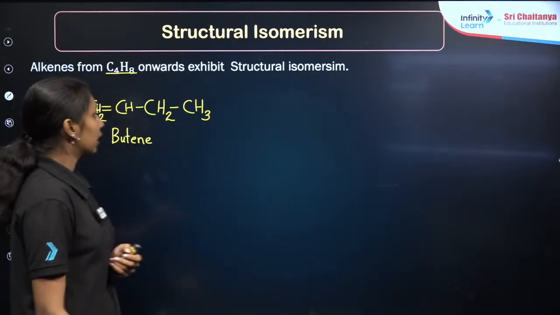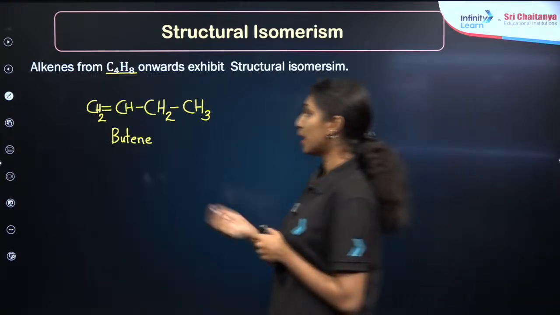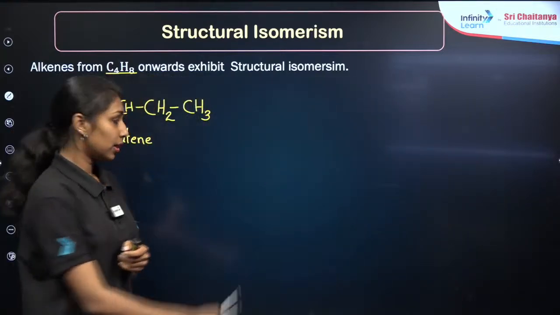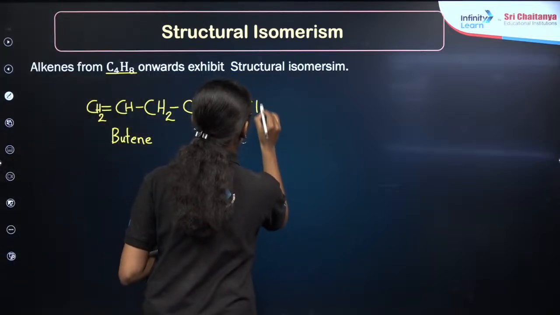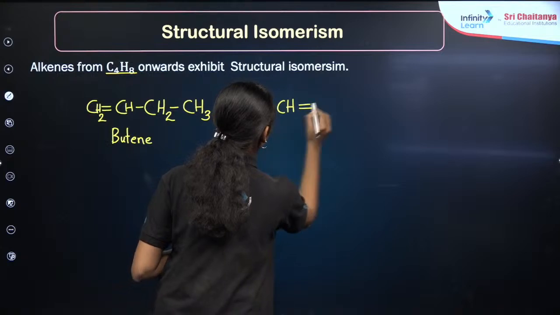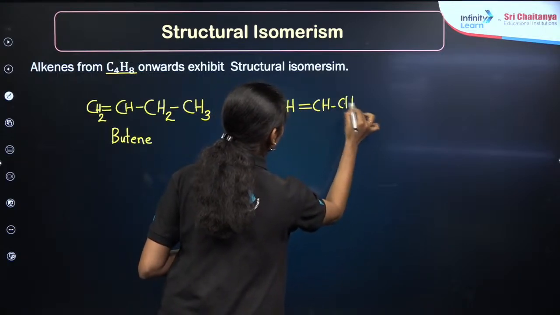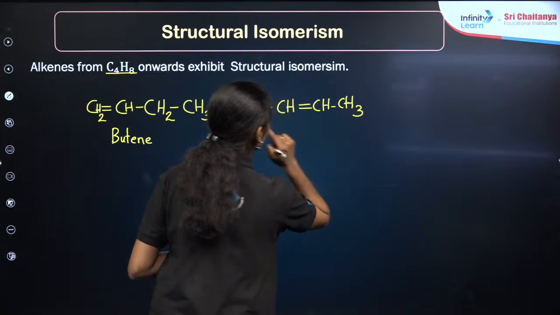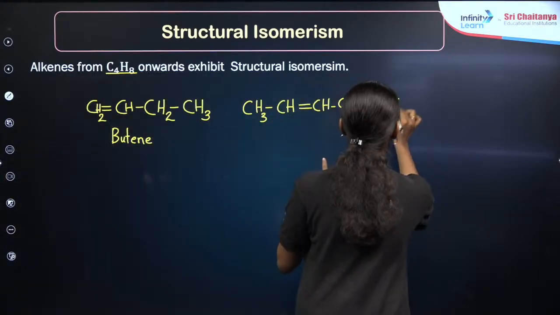Then, what is another type of compound? What I have to do? I can just change the position of double bond. Another compound, right? Now, the third one I am doing.